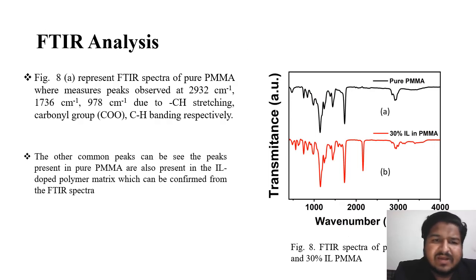The FTIR spectra of pure PMMA, where major peaks show CH stretching, the carbonyl group COO, and CH bending respectively, at the values as you can see from the slide. And the other common peaks of the pure polymer matrix, that is PMMA, are also present in the IL doped polymer matrix, which can be confirmed from the FTIR spectra.